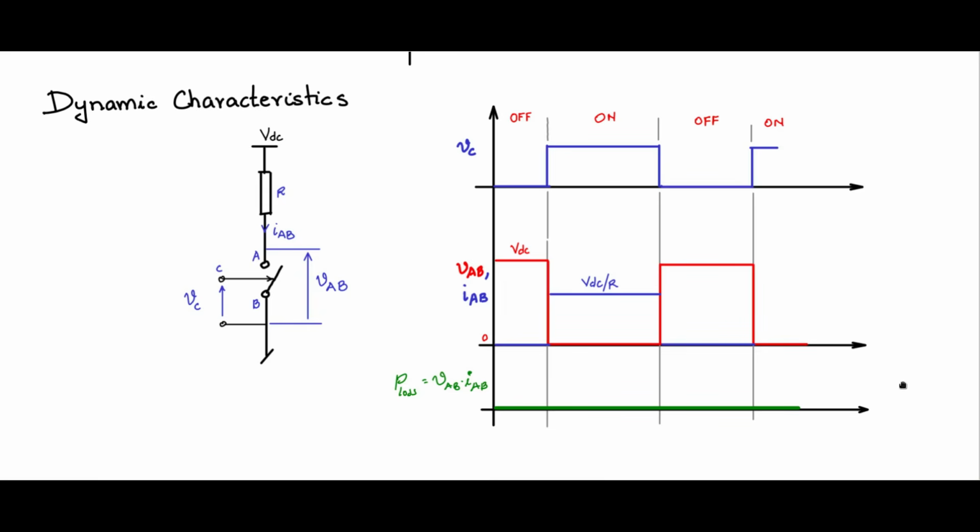So dynamic characteristic means this, that you would like to study how the voltage across the switch and the current through the switch behave dynamically with respect to time when there are dynamics given to the control signal VC.